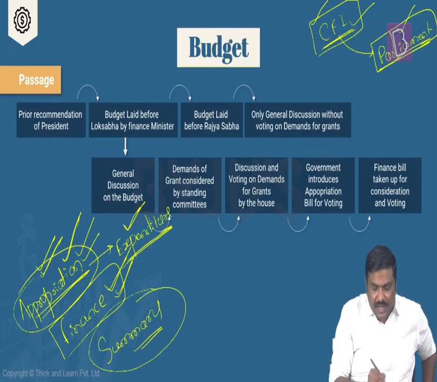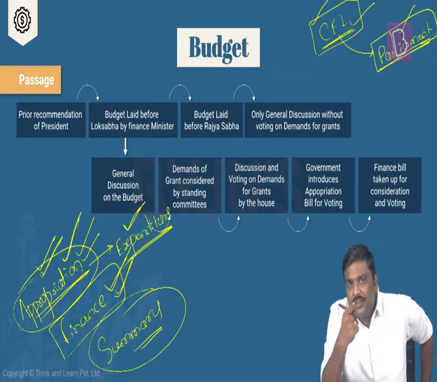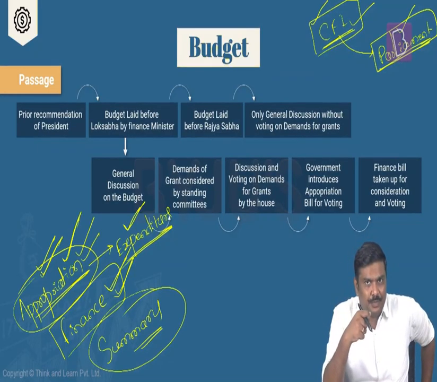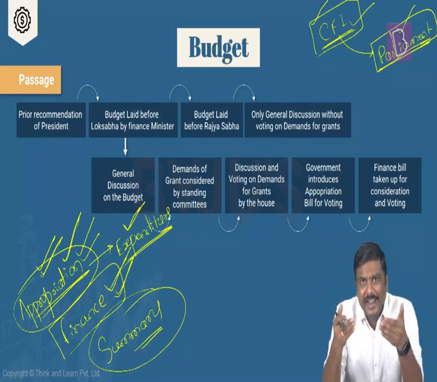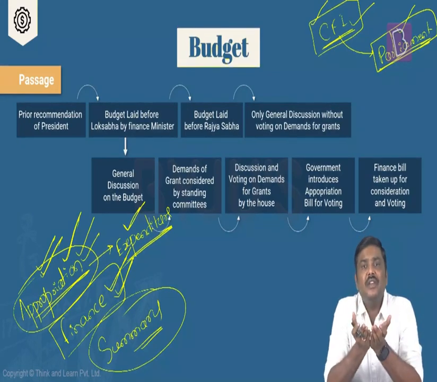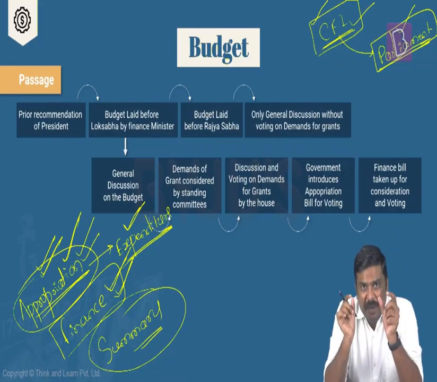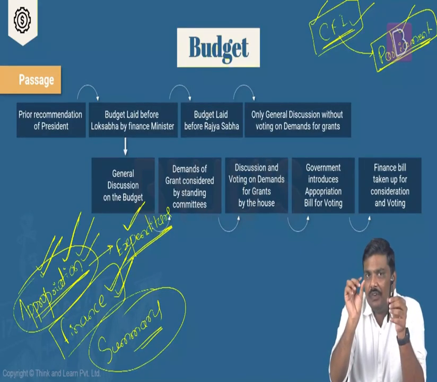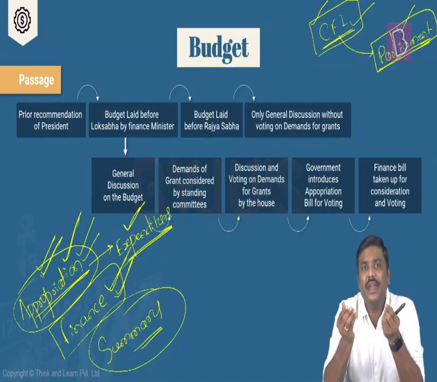Now what is this? A summary document here. Whenever the budget is presented on the floor of the Lok Sabha, that is, whenever you see the finance minister reading out the budget or providing the details of the budget on the floor of the parliament, the finance minister will be holding a piece of paper. That is, right, a list of papers or list of documents will be held by the finance minister.